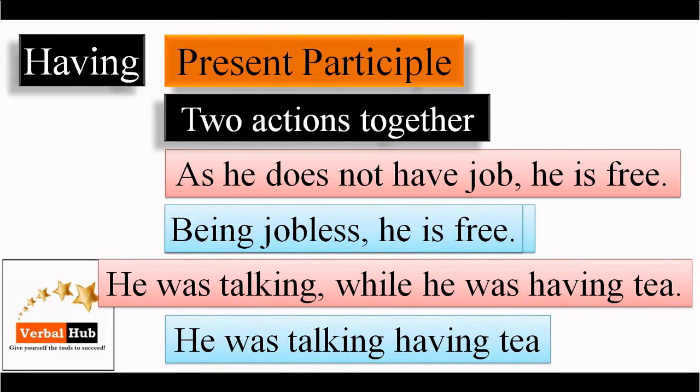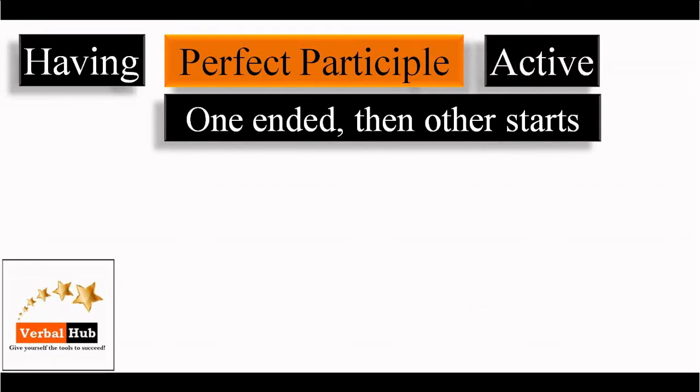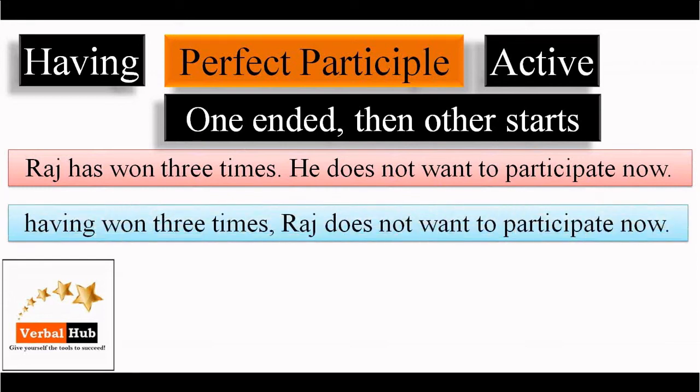All right. Now as a perfect participle, look at an example. Remember, in perfect participle, one form is active form and one is passive form. So first of all, look at an example of active form. Raj has won 3 times. He does not want to participate now. The same sentence can be written in shorter form, and we can say, having won 3 times, Raj does not want to participate now. So the second sentence is the shorter form of the first one and it is in active form.